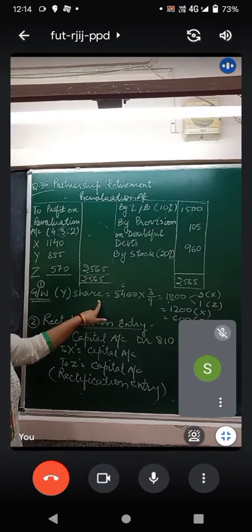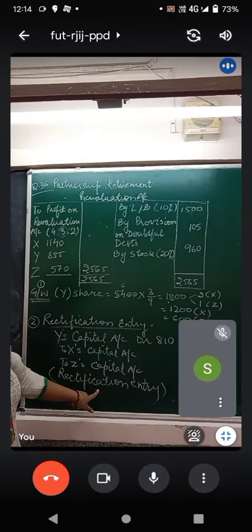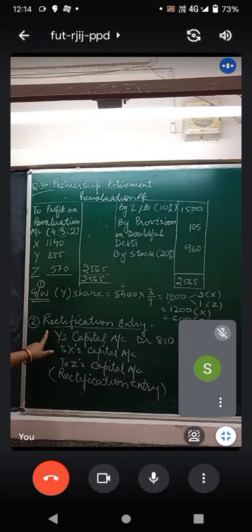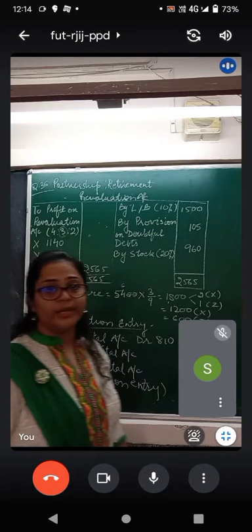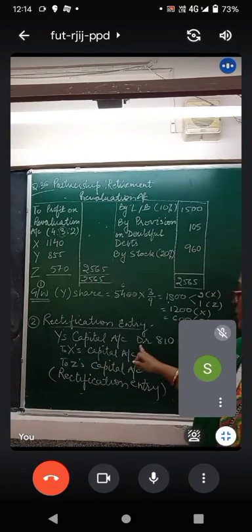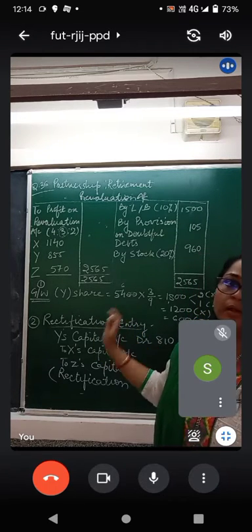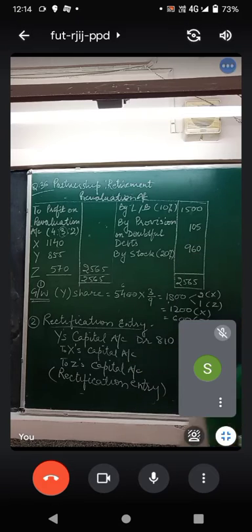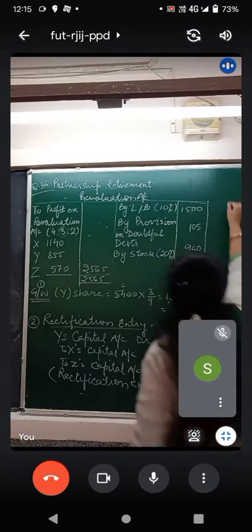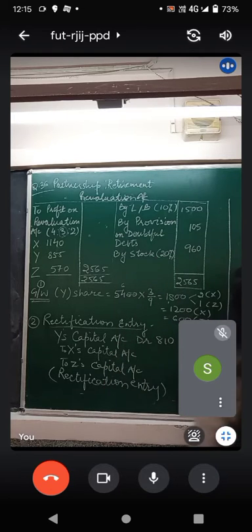So goodwill you already know. This is a new adjustment that we have done in this chapter. This will be a rectification entry where wrong debit is corrected by credit and wrong credit is corrected by right debit. Now the next thing we are going to do is make the partners' capital accounts. Copy this down and then draw columns for partners' capital account.